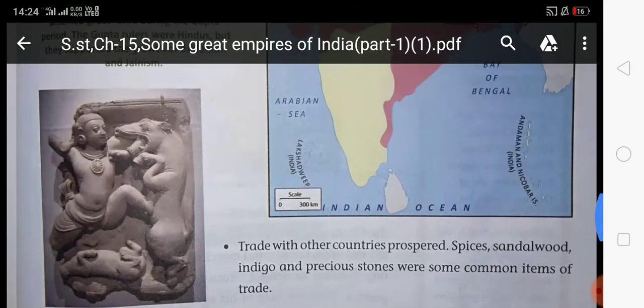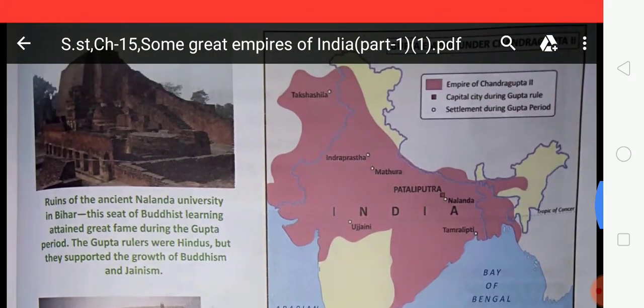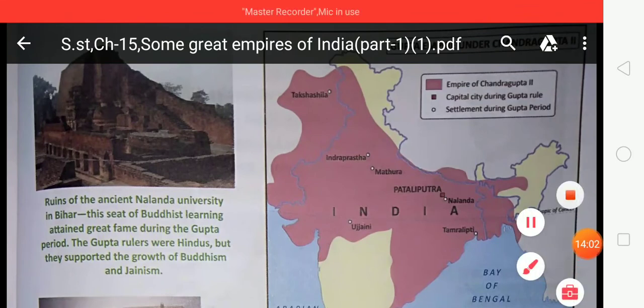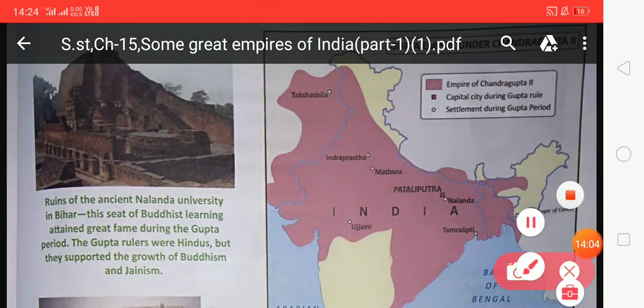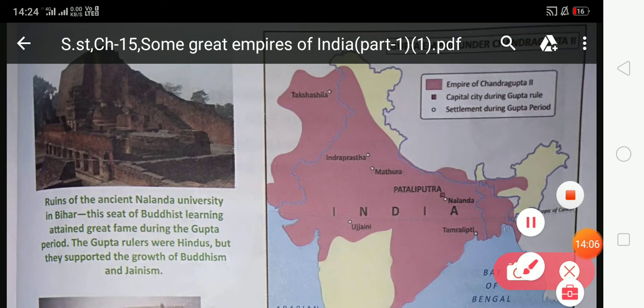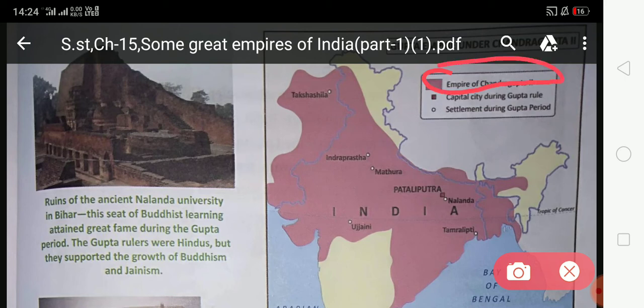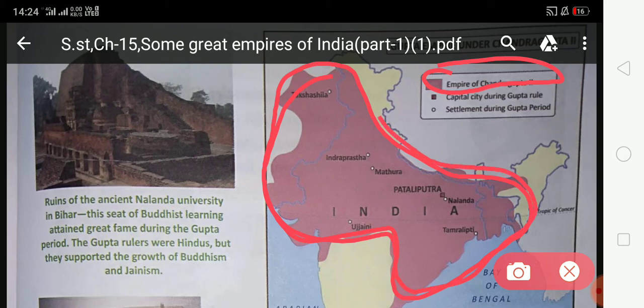Now look at the map, and by this map you can analyze how big the Gupta empire was. This is the empire of Chandragupta II, and this is the map of India, and in this map you can see how big the empire of Chandragupta II was.